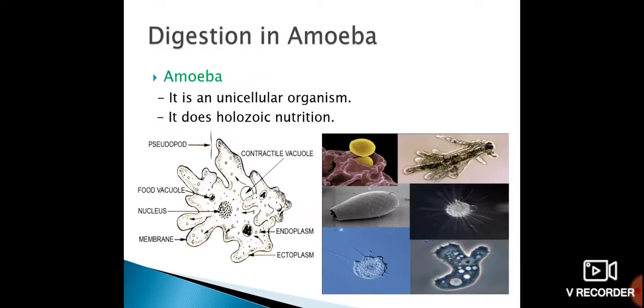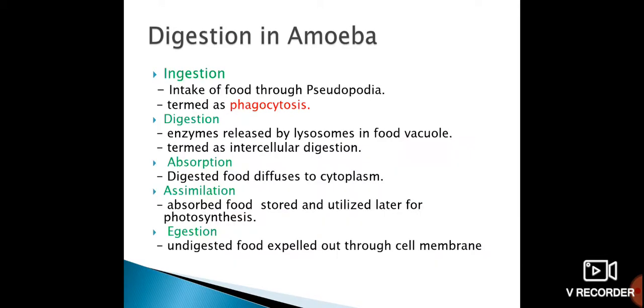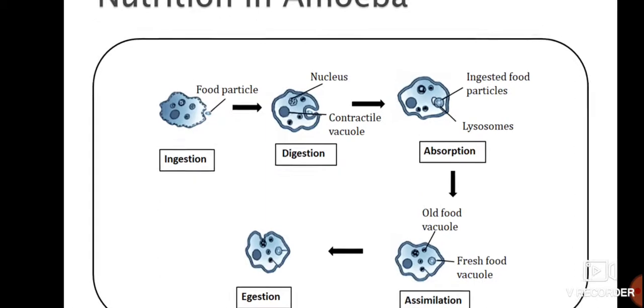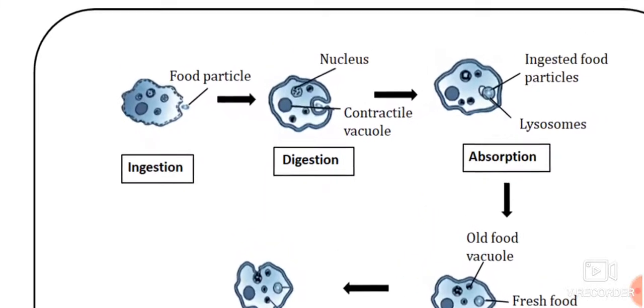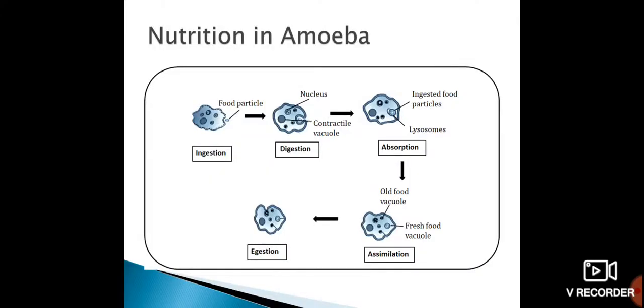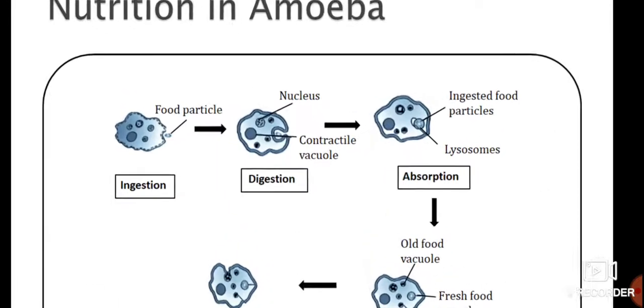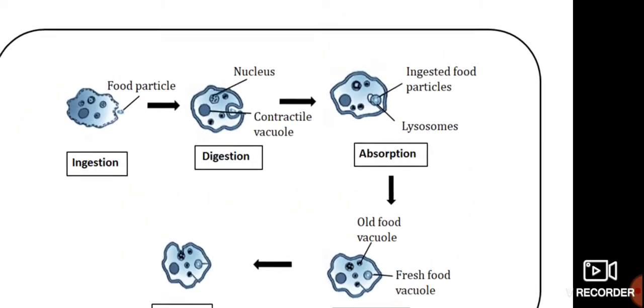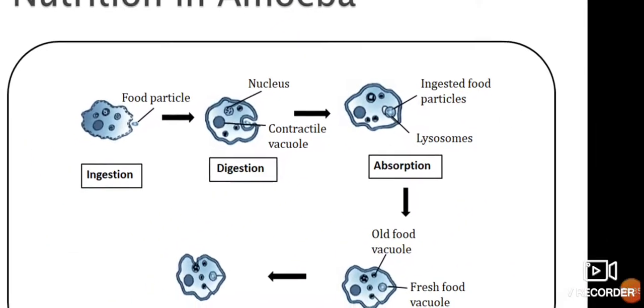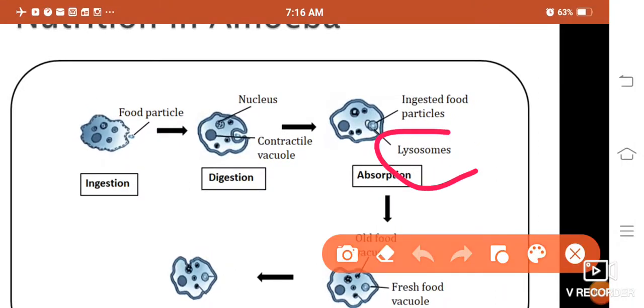Again, come to this diagram. See, here are lysosomes. This is lysosomes. Lysosomes release some enzymes which help in digestion. Where?